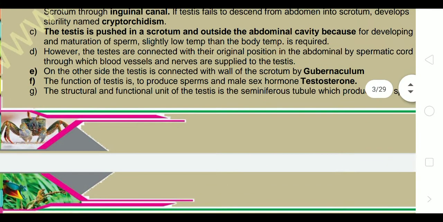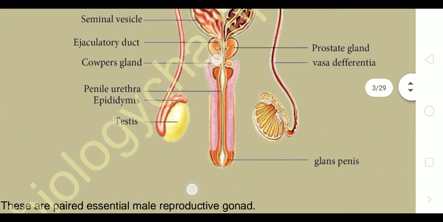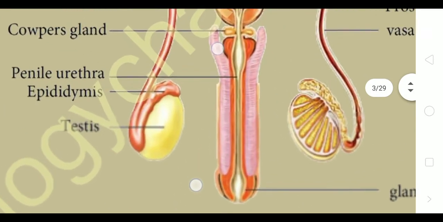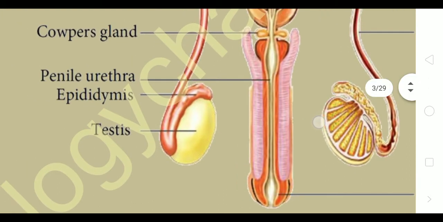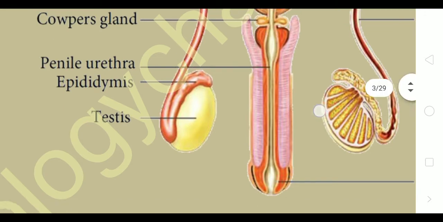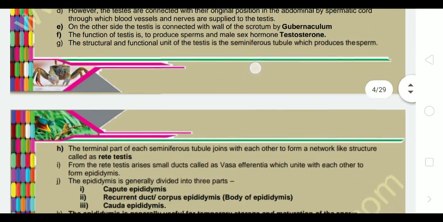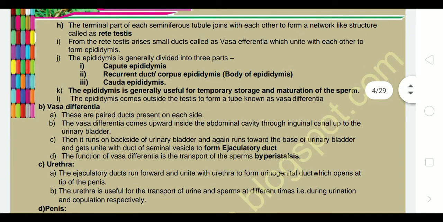You can check this in the diagram. The epididymis is present exactly on the top region, this one. The epididymis is used for temporary storage and maturation of the sperm.